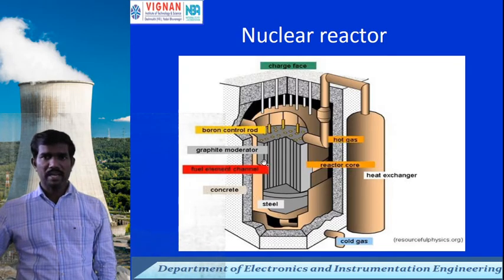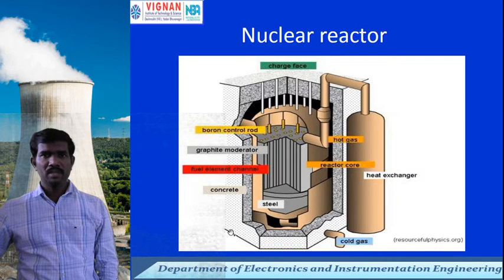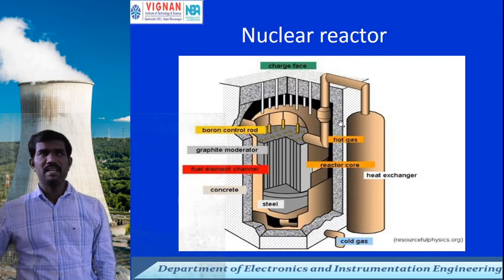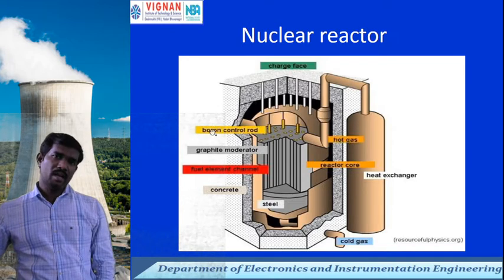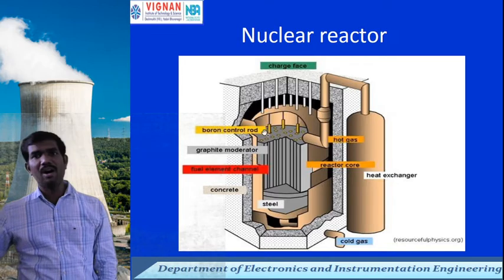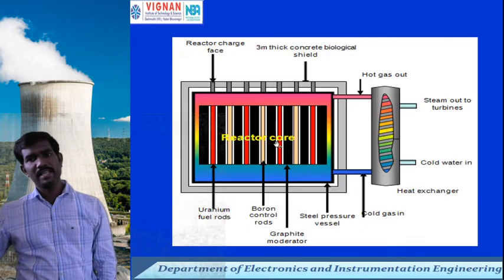That core contains the fuel content as well as an aluminum cylinder. Apart from the core material, outside we arrange a material called a lead wall. That lead wall will be arranged. Now you can see a clear structure of the core.